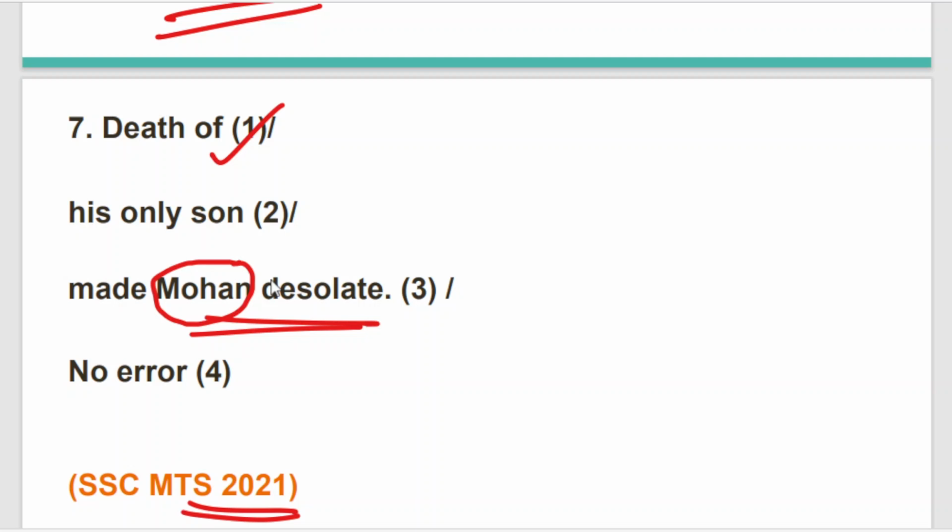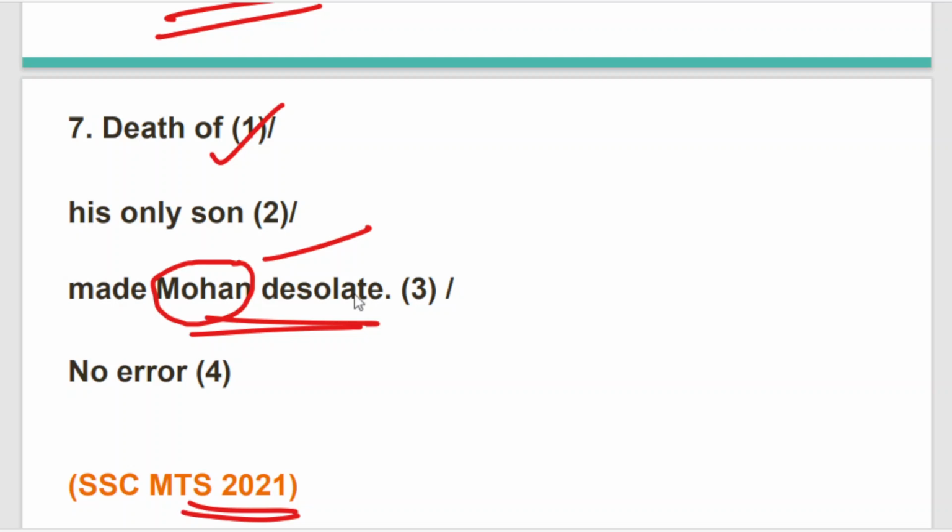Now see, Mohan is definitely a proper noun. Mohan is desolate. Desolate is basically when someone is absolutely shocked and then broken, like there's nothing that can make the person stand by. The person is absolutely broken from inside and out, shocked, and nothing can nurture his emotions and feelings. This kind of expression is desolate.